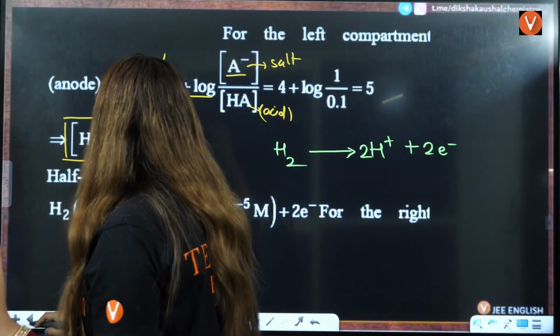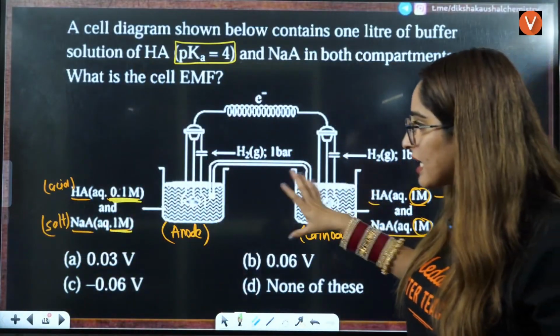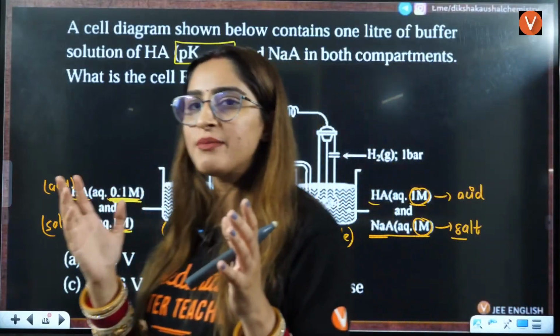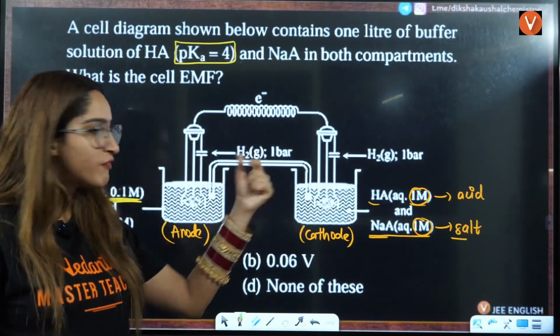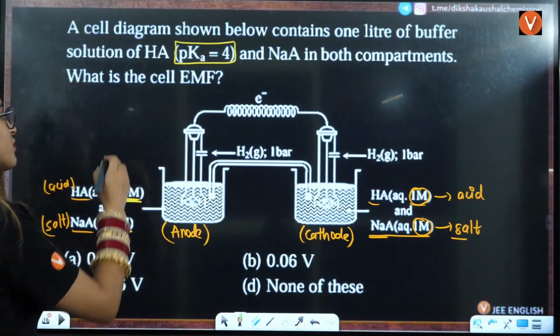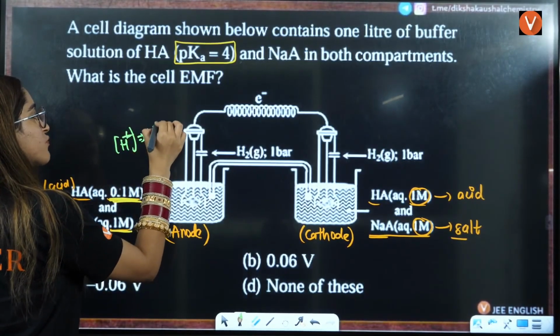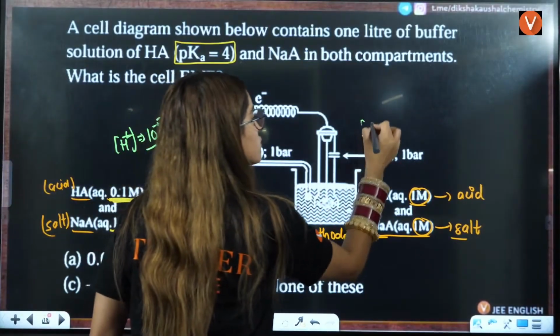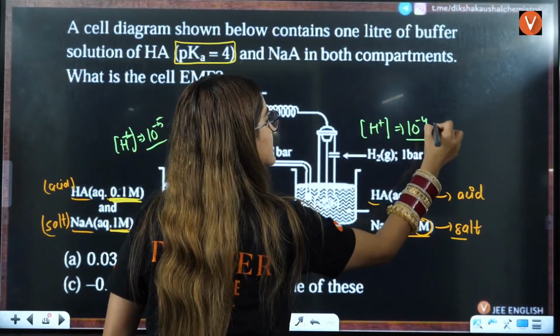Now, if you see this here, two important things. First is the diagram. They have not given you the diagram, just to confuse you. So the first thing is to identify which is the anode and which is the cathode. Then you are able to solve for the concentration of H positive here. That is 10 raised to power minus 5. Here it is going to be 10 raised to power minus 4.